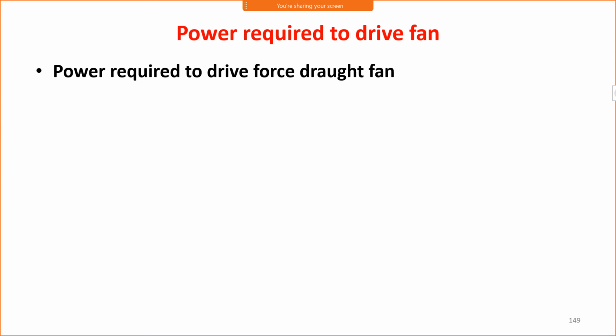The forced draught fan is placed before the furnace and handles atmospheric air, and the induced draught fan is placed before the chimney and handles flue gases. Therefore, for the forced draught fan we will consider atmospheric temperature, that is T1, and for the induced draught fan, we will consider T2, the flue gas temperature.